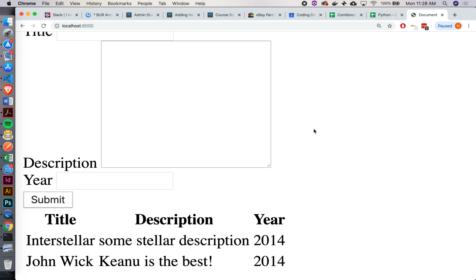Because you don't have the title and description. Yeah, because our validations prevented it from happening, right? Okay. However, that's not super friendly because I came back to this page, hey, nothing got entered into the database, but I don't know why, right? You haven't told the user why this is failing. So we need to actually let the user know, what did you do wrong?